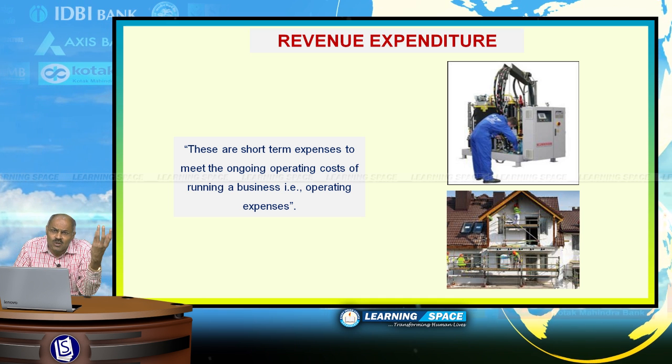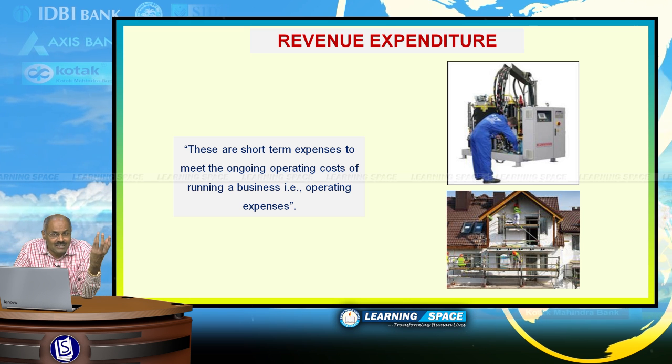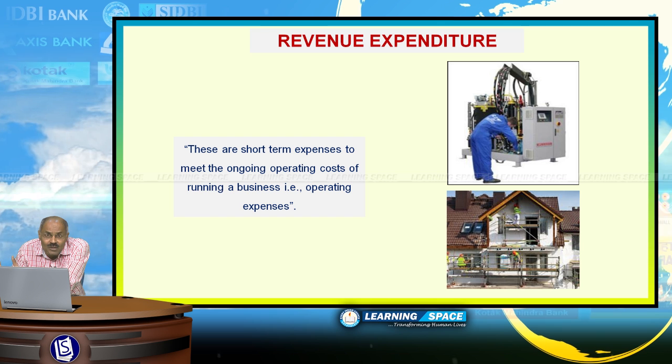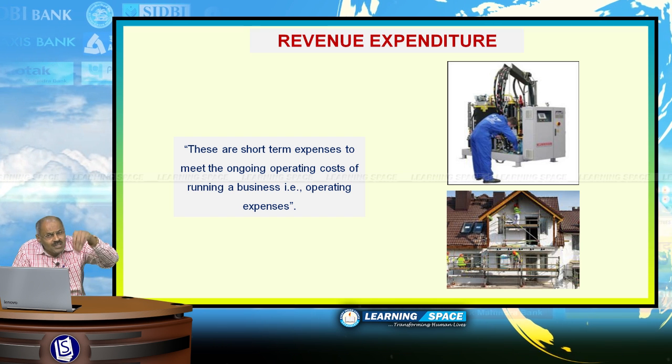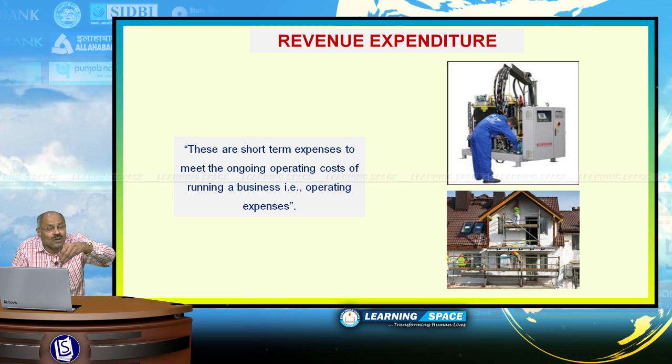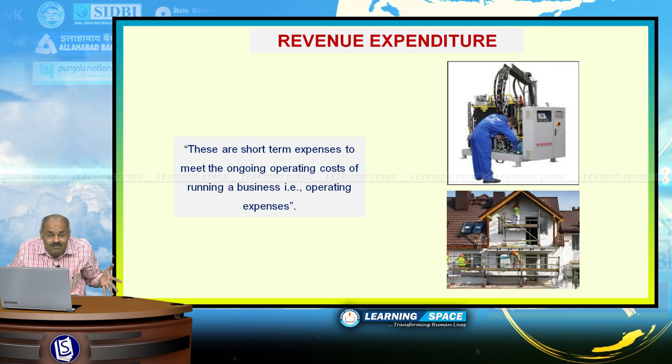You have purchased a new house, that is capital expenditure. You are undertaking repairs after 5 years, that is revenue expenditure. So revenue expenditure is basically for meeting the day-to-day operating costs of running an asset.